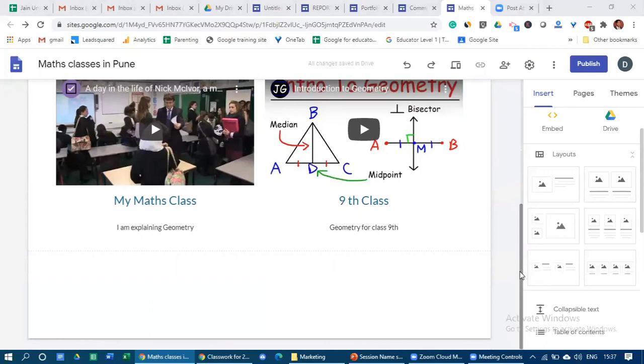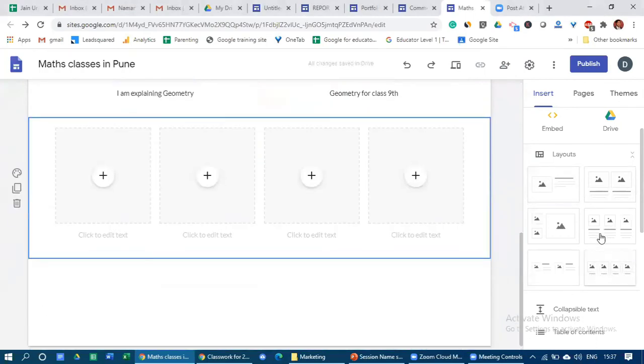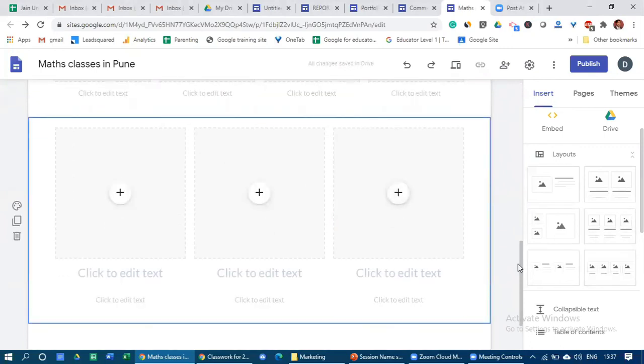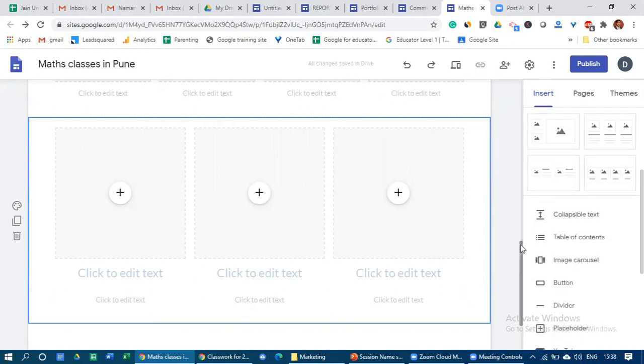Okay, Surbi ma'am is asking about one query she has. Can she add multiple videos, more than two videos? Yes, ma'am. We can definitely add more than two, three videos. Can you see the different layouts that we have? Based on these layouts, you can decide. For example, if you have four videos, then you must select this one, and if you have three videos, then this one. Just click onto this layout. Automatically it will drop in over here, or otherwise you can just press it and drag and drop if you really want to decide the location of your layouts.